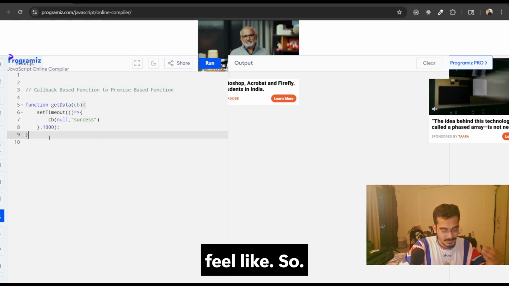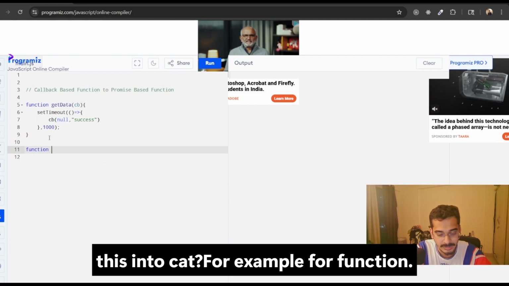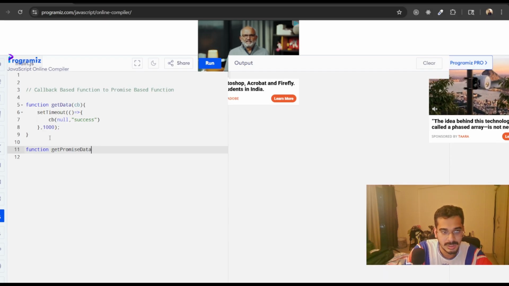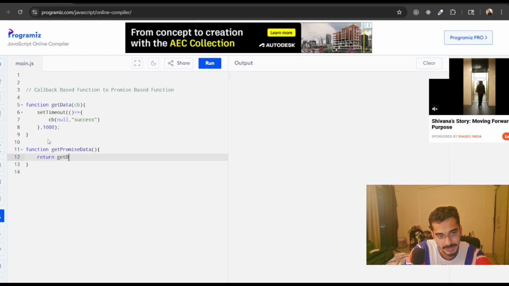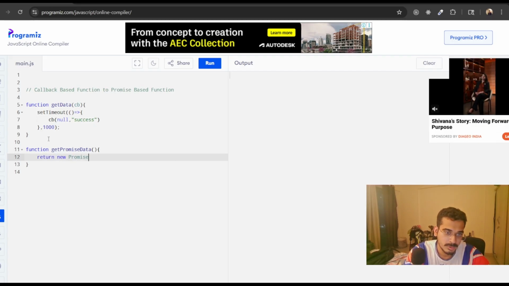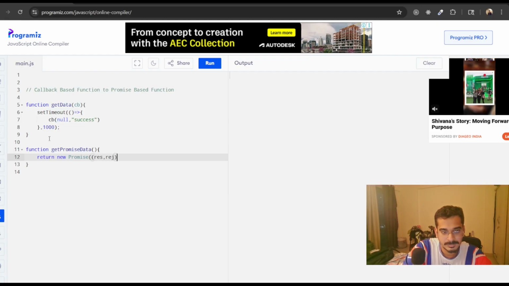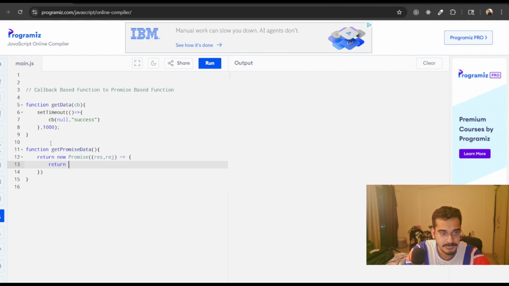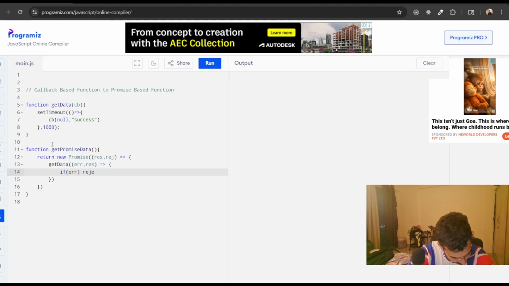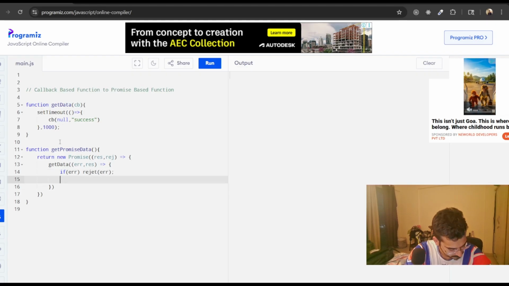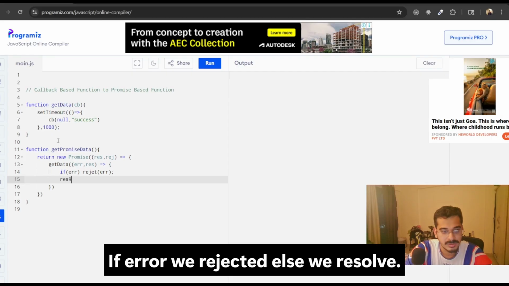So how we're going to do it is convert this into, for example, getPromiseData, a function, and it will return a new promise with resolve and reject. If there is an error we reject, else we resolve.